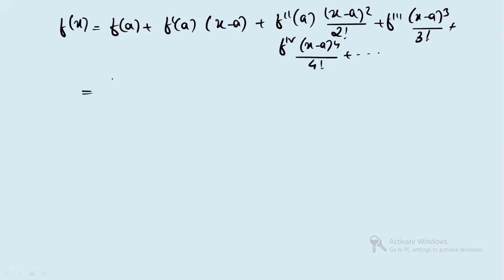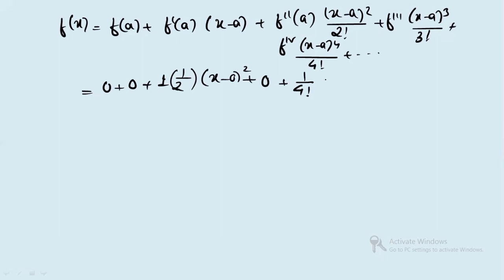Now f of a, you got it to be 0. F prime a, you got it to be 0. F double prime a, you got it to be 1, and 1 by factorial 2 is 2. X minus a is obviously x minus 0 whole square. Plus f triple prime, on 3 times differentiation, was giving you again 0. The last one is 1 by factorial 4.